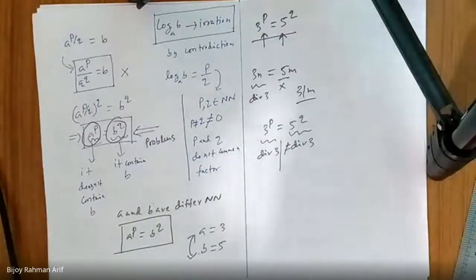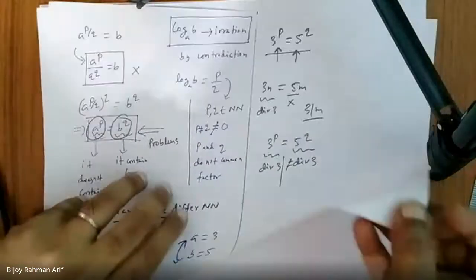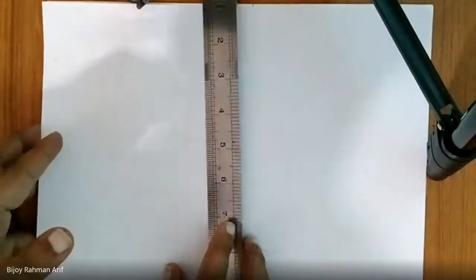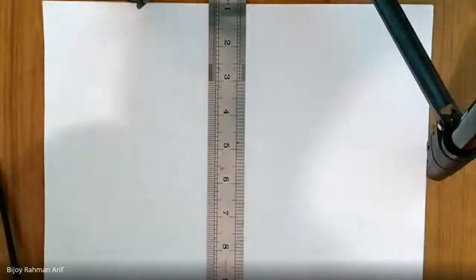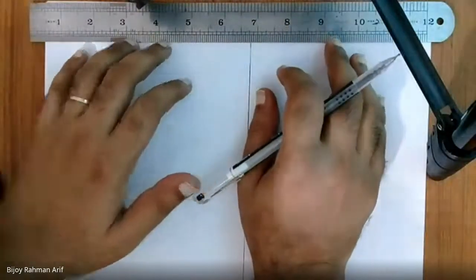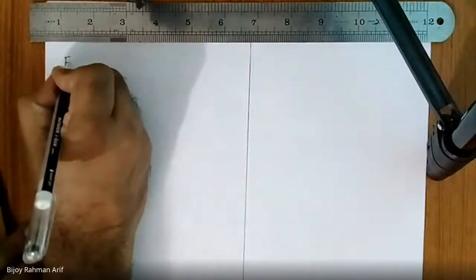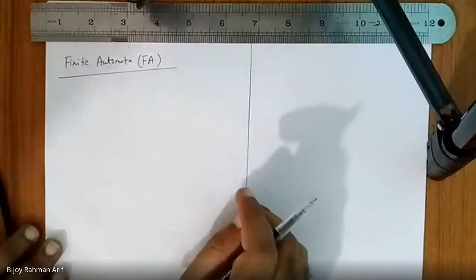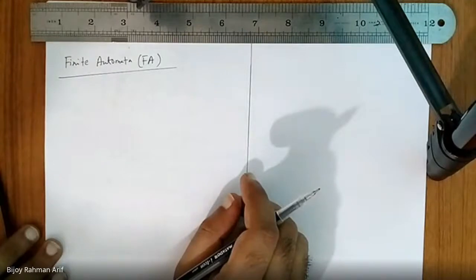All right, guys, so let's start. What is finite automata? It is the machine implementation of an algorithm to solve a problem.